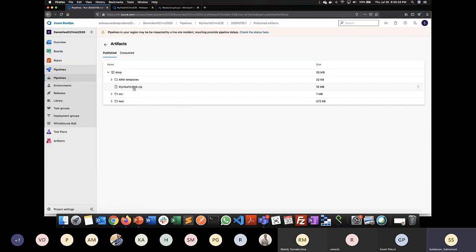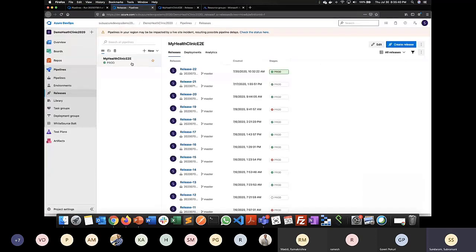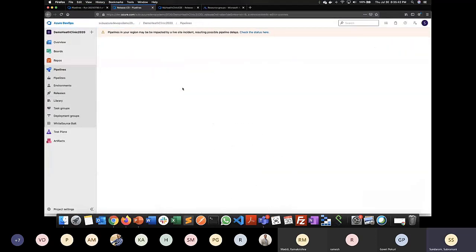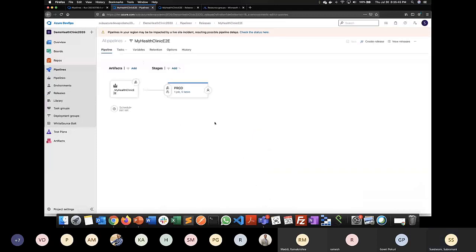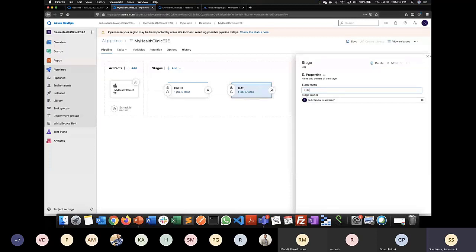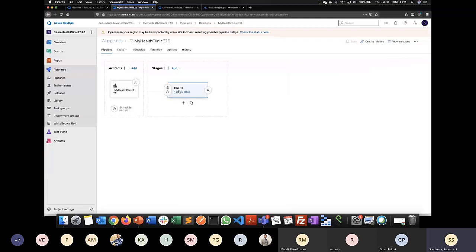So I am now going to take this artifact into my release pipeline. So when I go to my release pipeline here, I can see the list of all the particular environments. So you can add multiple environments. At present, I have only production environments. If you want, you can clone this production as UAT, or whatever you want to do, you can just add it. So at present for this demo, I'm having only one environment, which is called a production environment.